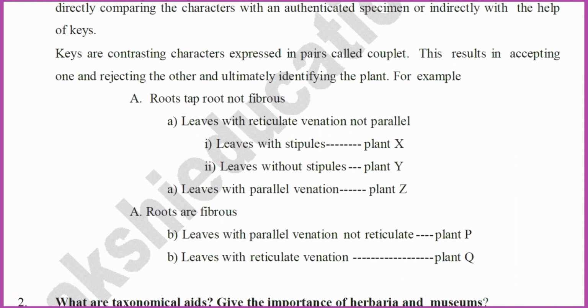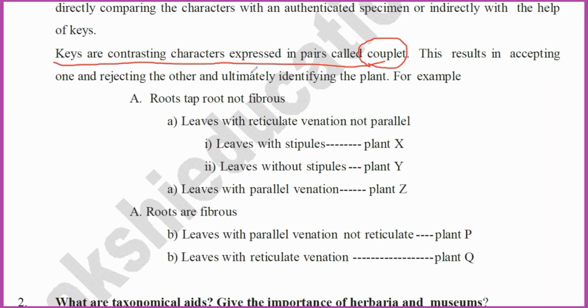Keys play a major role. Keys are contrasting characteristics expressed in a pair, called a couplet. We already discussed this in the 2 marks question answers.